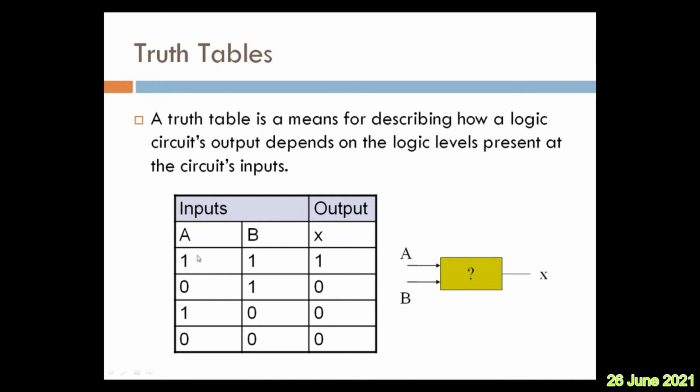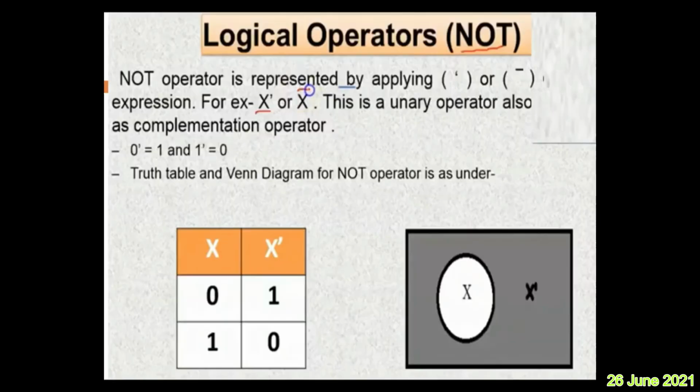So, the same combination is explained earlier how I taken X, Y, R. Now, here it is A, B, X. 1, 1 is 1, 0, 1 is 0, 1, 0 is 0, 0, 0 is 1. That is what indicates. This is what exactly the meaning of your truth tables.